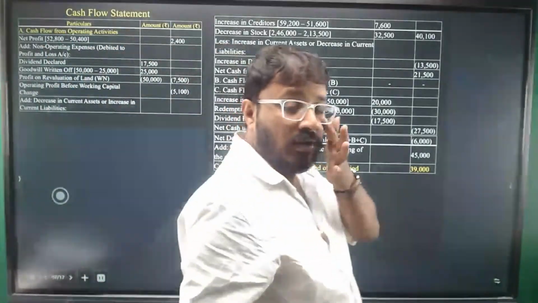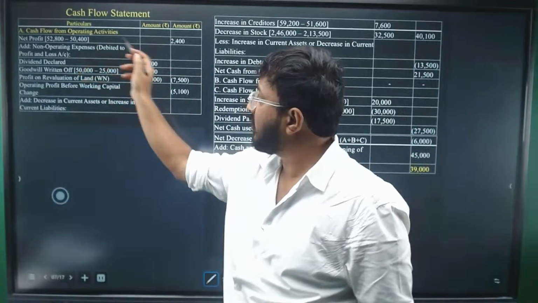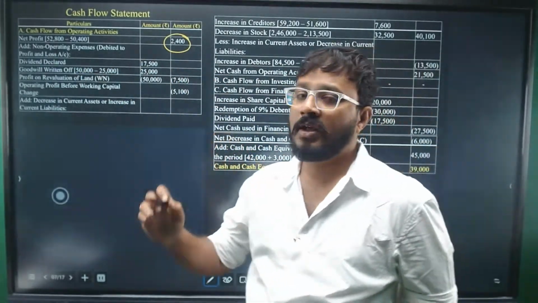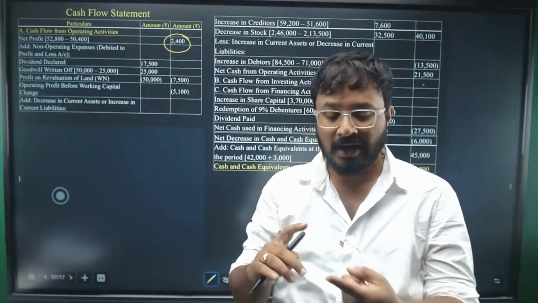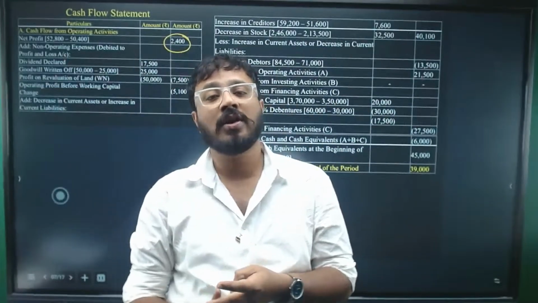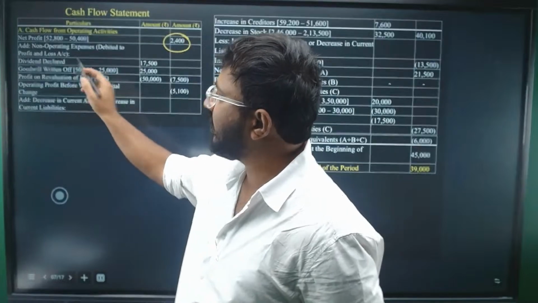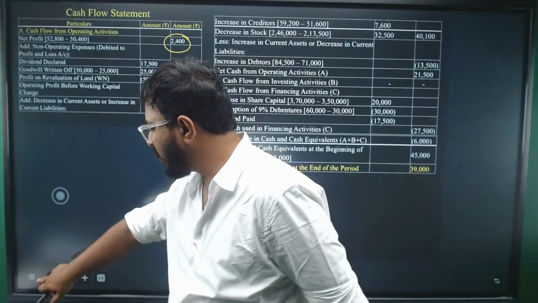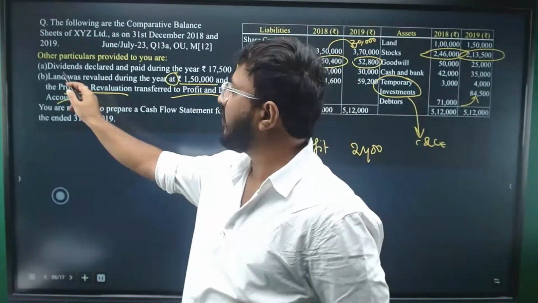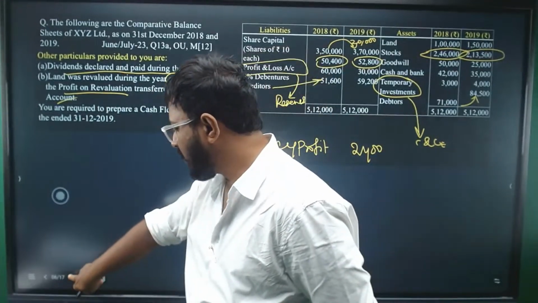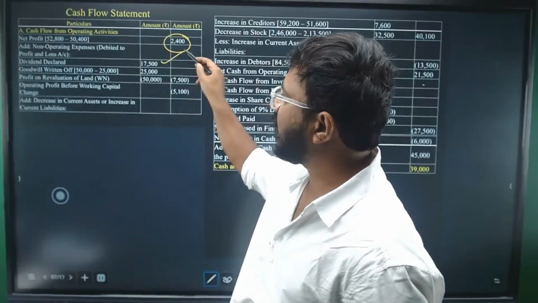We start with the net profit, the difference between the previous year and the current year balance, 2,400. And what did I say? We need to add items like depreciation, amortization, any dividends paid. If you see the dividend, in the question it has been mentioned that dividend declared and paid during the year is 17,500, so we will add that 17,500.